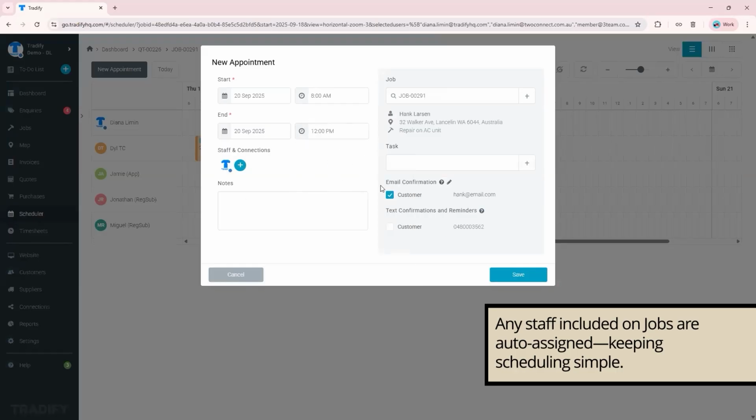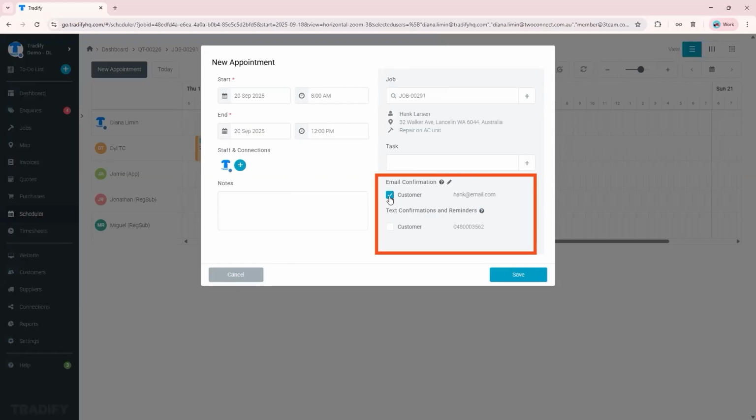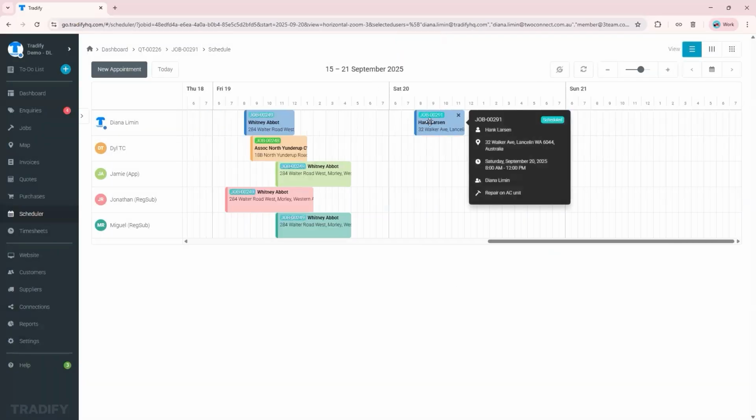to 12 p.m. You can also send out a booking confirmation to your customer via email, or send out reminders as well to your customer via SMS. You can select that, but I'll just unselect that. So click save. So that's already there.